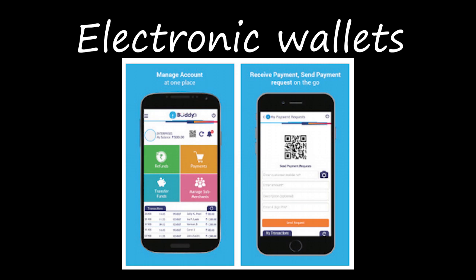Here you would have used PayPal, SBI Buddy. These are all electronic wallets, right? And the next one we are going to see is mobile banking and internet banking, right? Nowadays, most of us, or most of our parents, will be using mobile banking and internet banking, right?